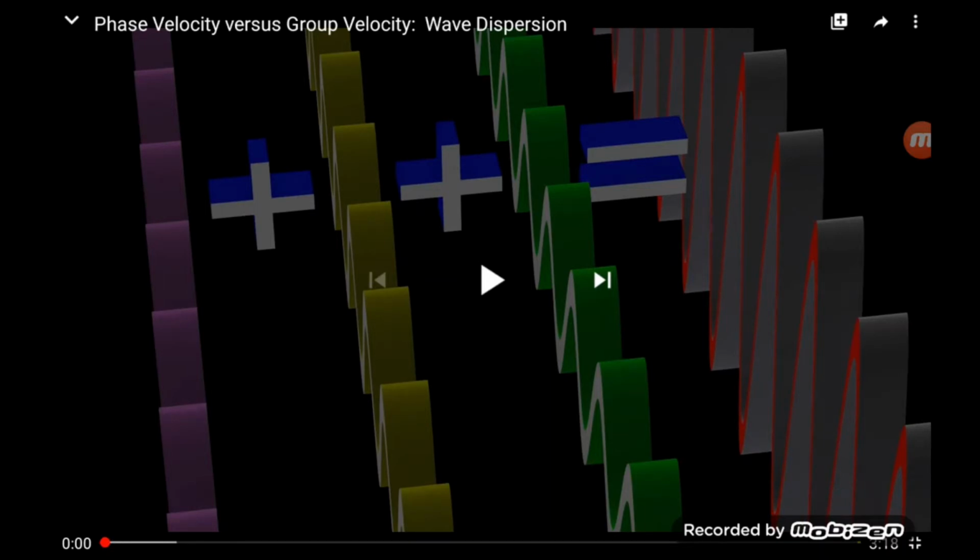So they assumed that a larger number of waves are associated with the particle. If more waves are associated with the particle, then how is the resultant wave formed as a combination of those individual waves, and how does the new wave move with the particle? That we will see in this video.